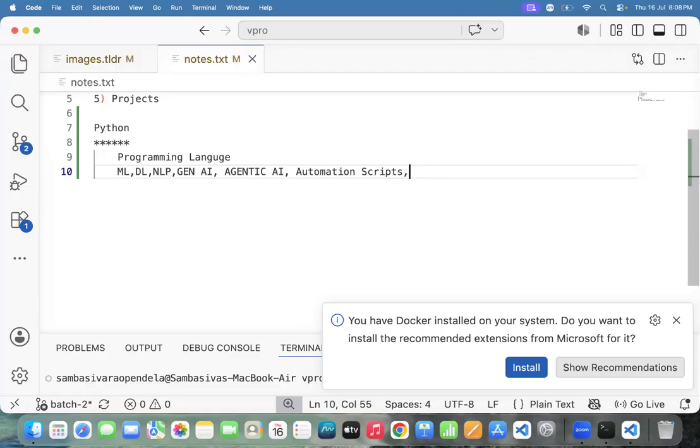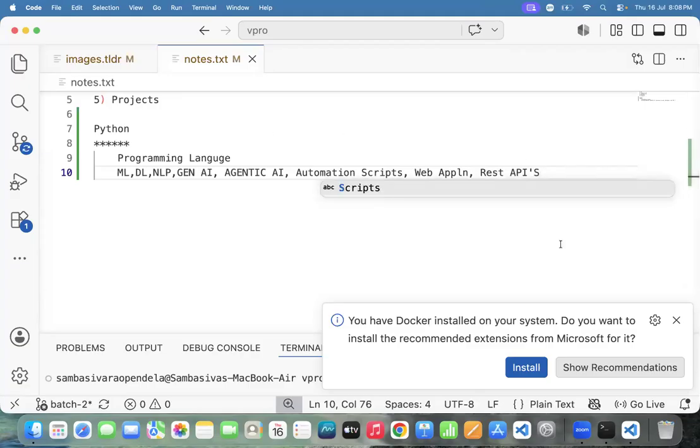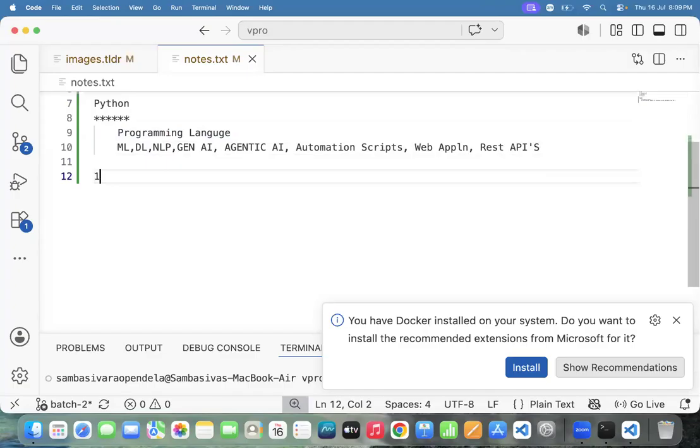So many things are there. Python is useful to build web applications also. And not only web applications, Python is used to build REST APIs also. Team, do you know what a REST API is? Get request, post request, put request, delete request. So many REST APIs are there. To build REST APIs, we will use Python. I'm repeating again: what is Python? Python is a programming language. Python is the prerequisite for these technologies.